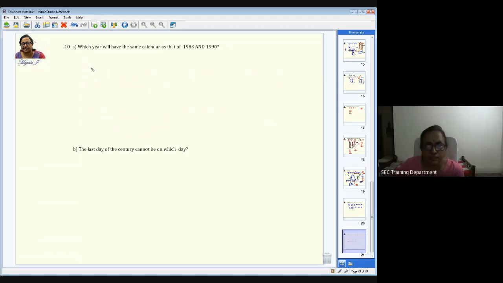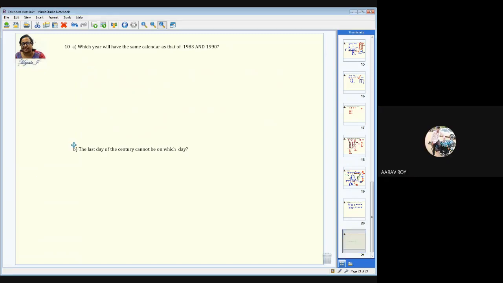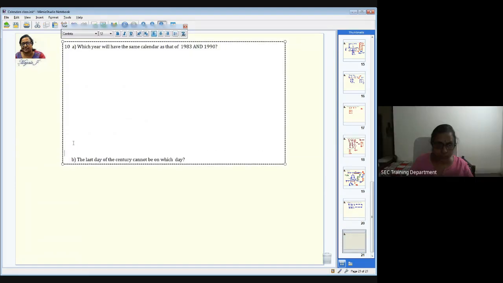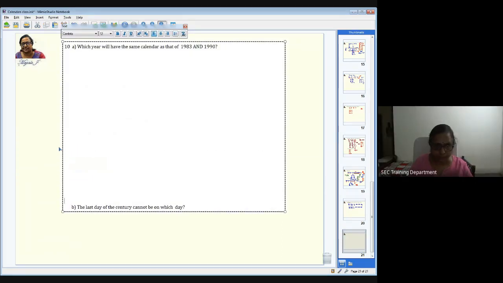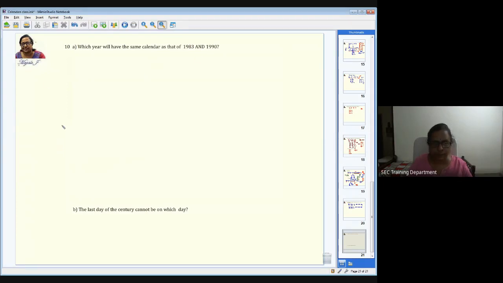Which year will have the same calendar as that of 1983 and 1990? So this is again one more calculation I have to explain to you. Maybe I need more space here. Can anyone say that? So how to find this? A shortcut here is to consider one particular day. Like for 1983, we'll consider Jan 1st. We don't know what the day is, but I'm just considering a particular day as Monday.